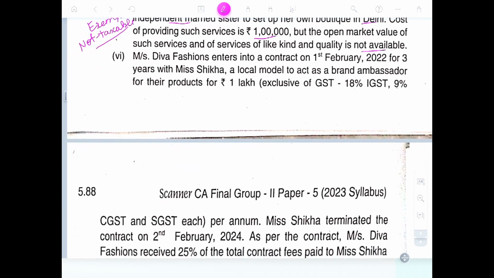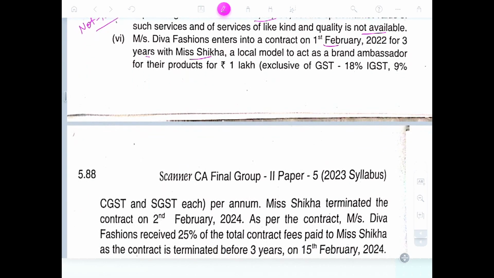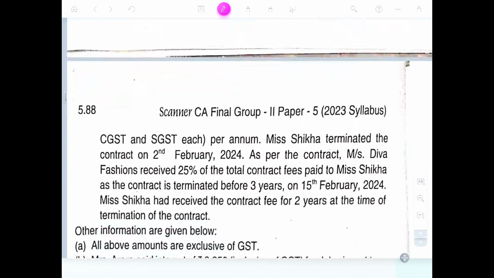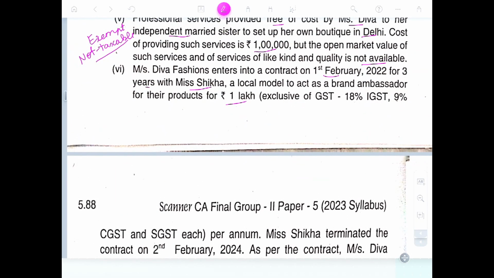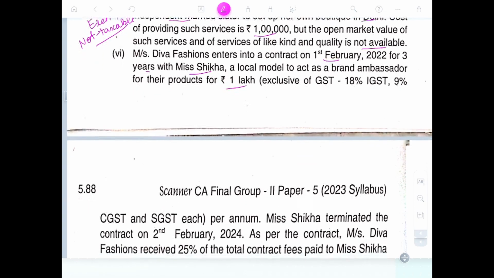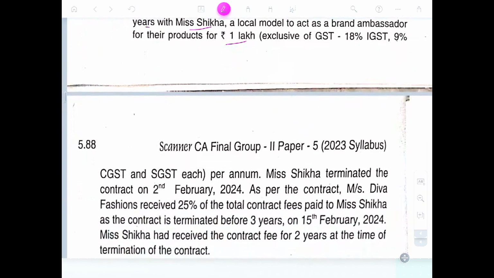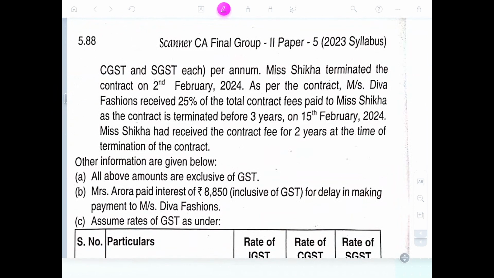Mrs. Deva Fashion entered into a contract on first February, for 3 years, with Mrs. Swikika, a local model, to act as a brand ambassador for the product for 1 lakh. So that 1 lakh, local, where she lives as a local ambassador, okay. And terminated the contract already.